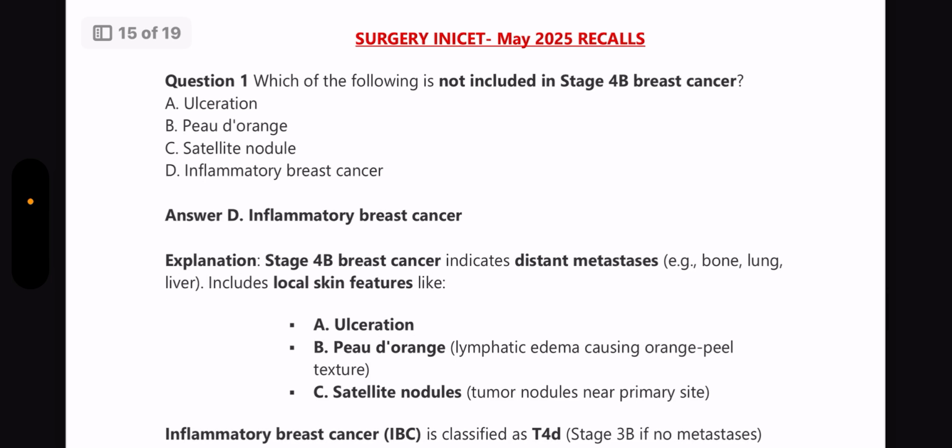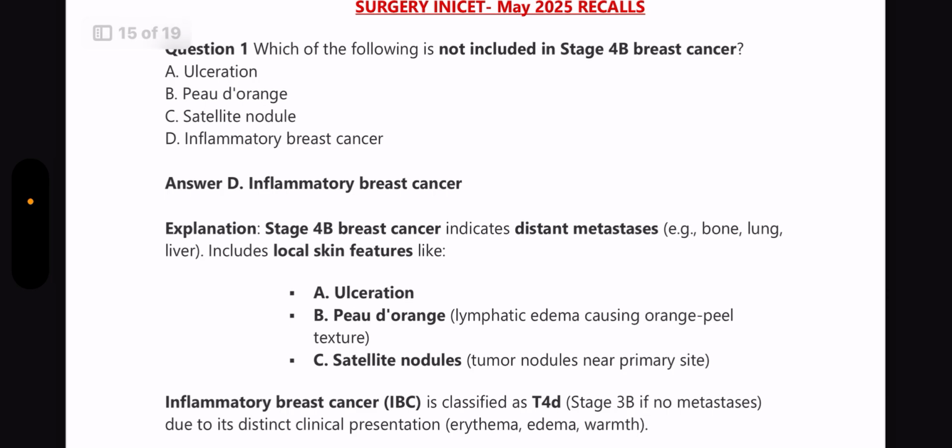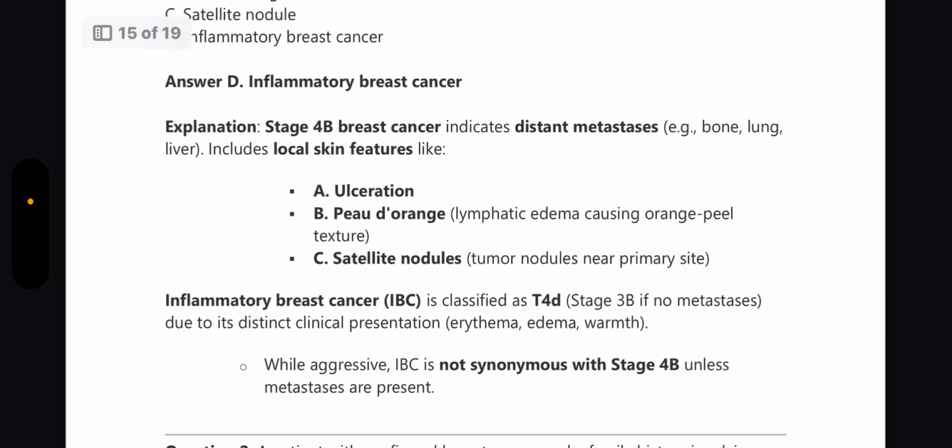So surgery questions, which of the following is not included in stage 4B breast cancer? Answer is inflammatory breast cancer. Stage 4B breast cancer indicates distant metastasis to bone, lung, liver, etc. and it includes local skin features like ulceration, peau d'orange and satellite nodules.